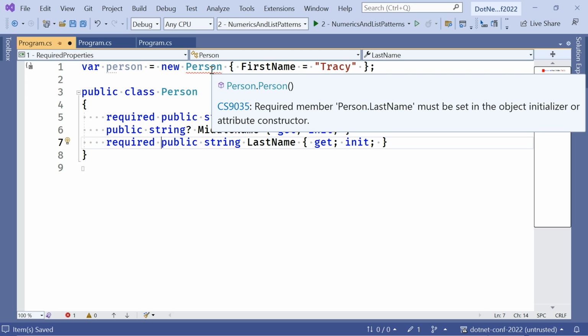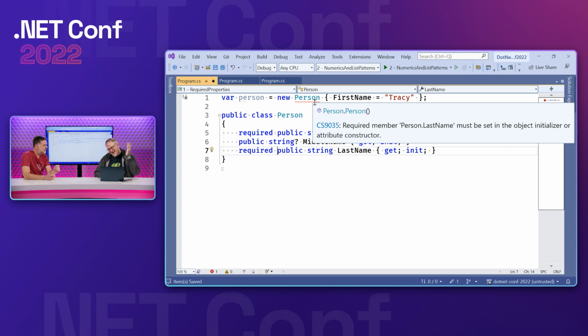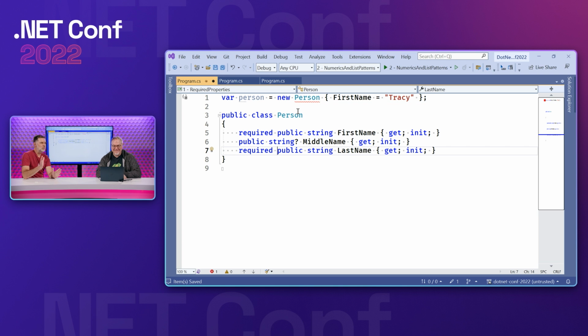Now that's curious. Attribute constructor. Yeah. So let's celebrate the red squiggle. Yes, you're now expressing a contract. Whose job is it to initialize this property? Unless you put required, it's the class's own responsibility. Right. But if you put required, you're pushing that responsibility, that requirement, onto the person initializing the object. Yeah. And so we can correctly initialize it as that contract defined.